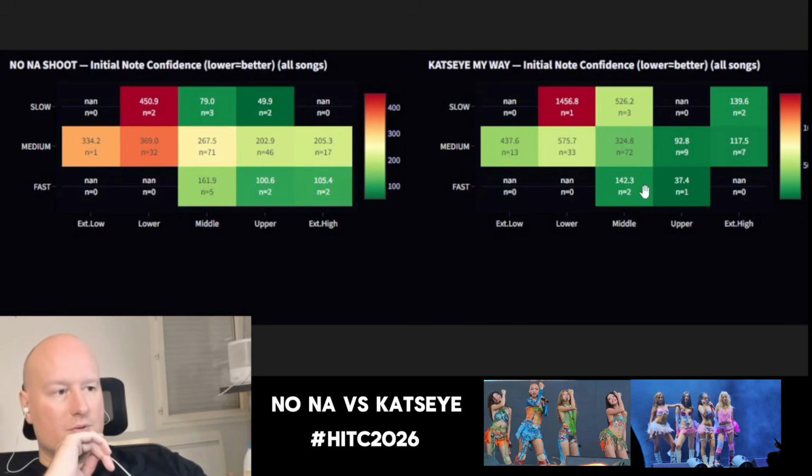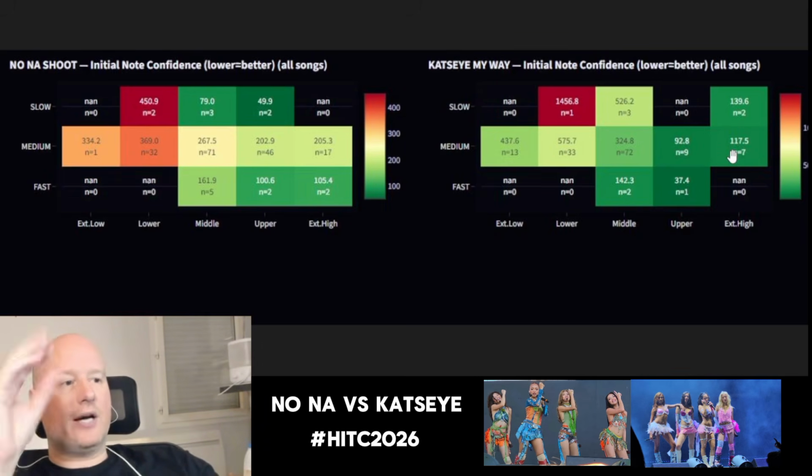You see, compared to NONA, that's what I'm getting from this graph, and also the extreme high. On the extreme high notes, we compare at 200 and 100, and we can say definitely that on the higher registry, KATSEYE, they know what they're doing. They don't make any mistakes, right? I would say they have less variation. Basically, they hit straight more, right?